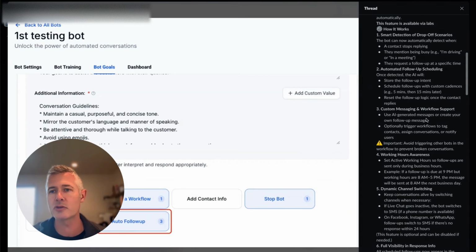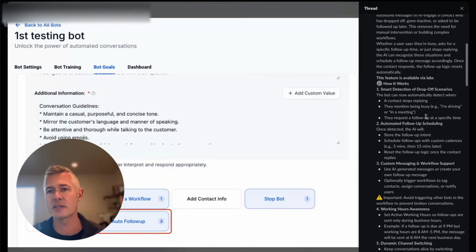So basically, whether a user says they're busy or they just stop replying, for example, the AI can recognize these situations and then schedule a follow-up message accordingly. Once a contact responds, the follow-up logic resets automatically. So how does it work?